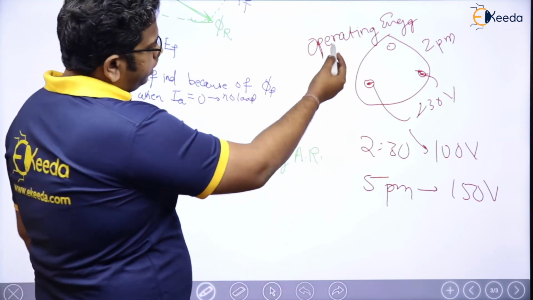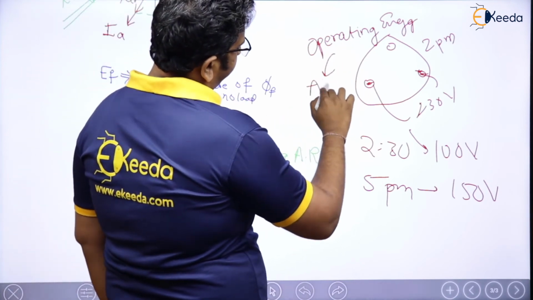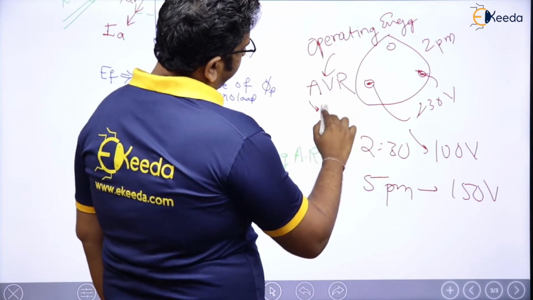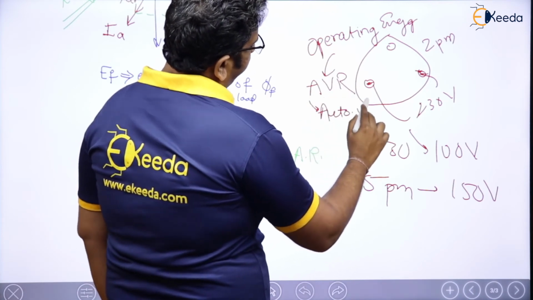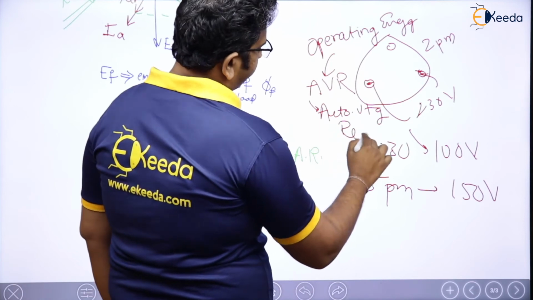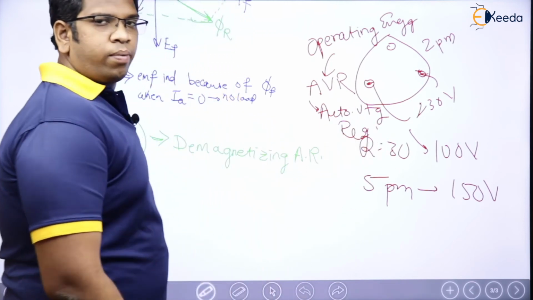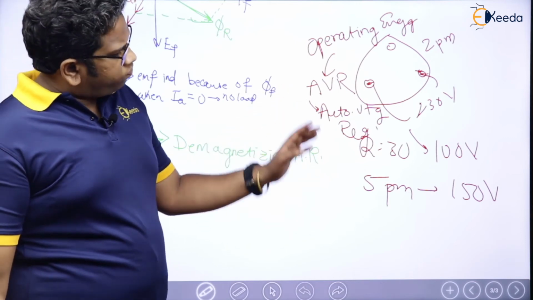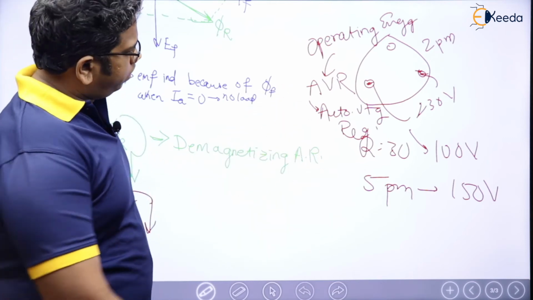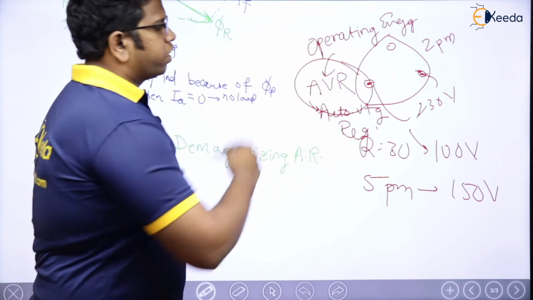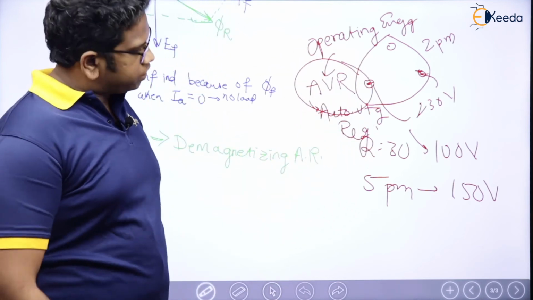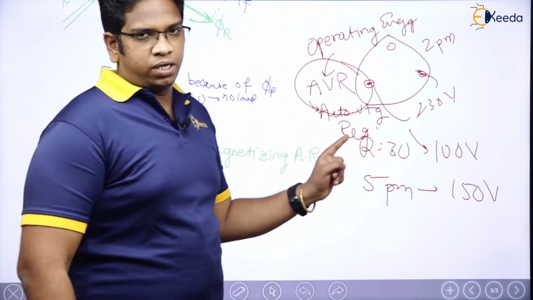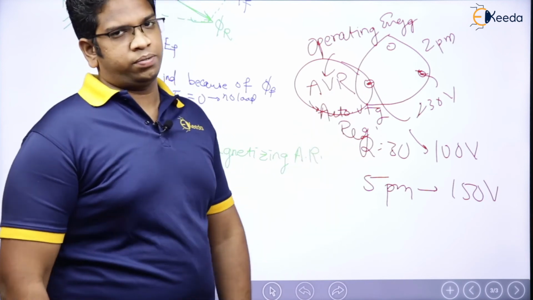What he does is he places some AVR. What is AVR? Automatic voltage regulators. We keep automatic voltage regulators in the system such that this voltage is not changed.